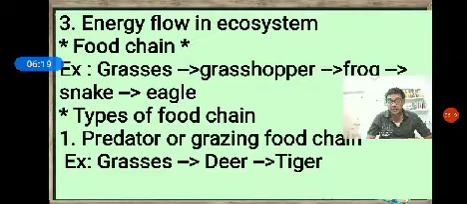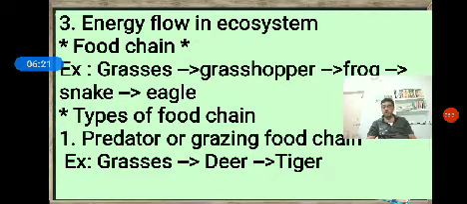Or, the energy levels or food levels of the producers and consumers of a food chain are called trophic levels. The grasses are the first trophic level, grasshopper the second, frog the third, snake the fourth, and eagle the fifth trophic level. We represent them as T1, T2, T3, T4 like that.